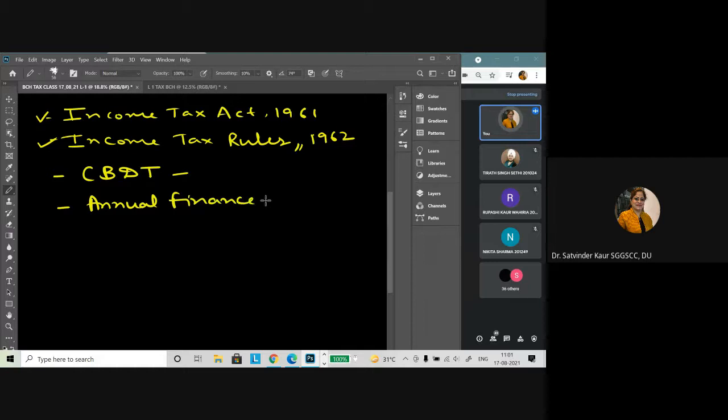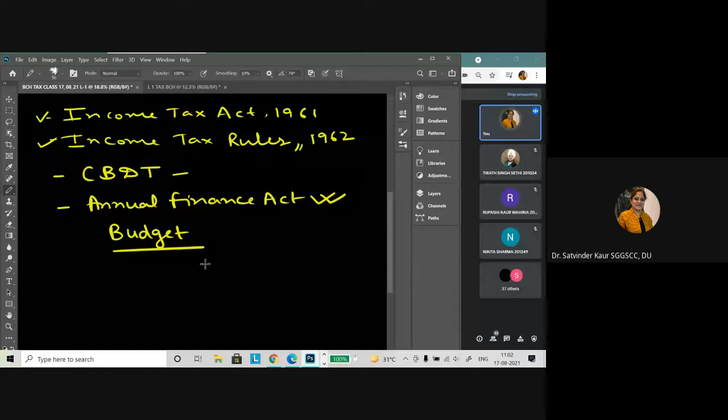So generally every year, earlier it used to happen in the month of March, now it has shifted to the month of February. Every year the finance minister presents the budget in the parliament. And when this particular budget is approved by both the houses, it becomes the annual finance act.